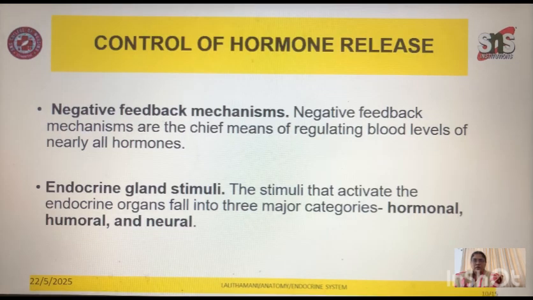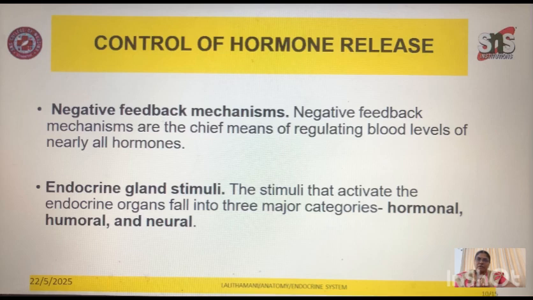So how is the control of hormone release achieved? It is based on the negative feedback mechanism. The negative feedback mechanisms are the chief means of regulating blood levels of nearly all hormones. The stimuli that activate the endocrine glands fall into three major categories: humoral, hormonal and neural. So the control of hormone release is based on these three major categories, that is the cell based, the gland hormonal based and the neurological stimuli.